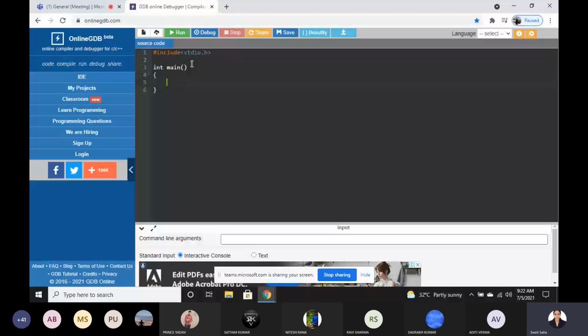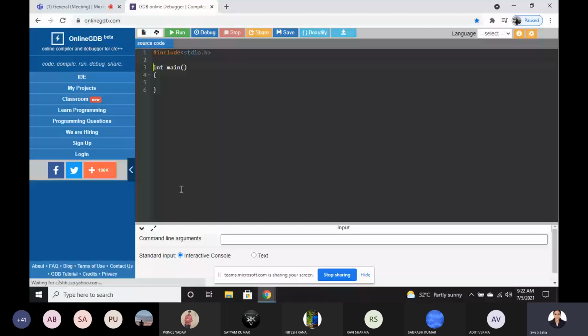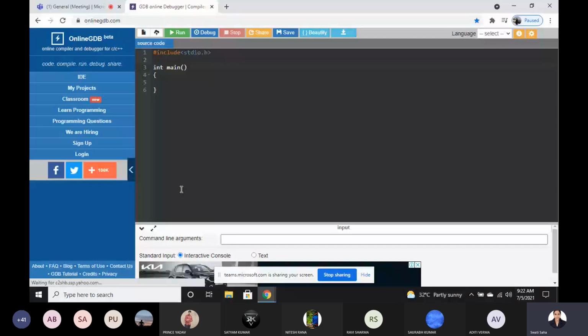Always remember, program execution starts from main. Slowly we will study about that. We can write main anywhere, but the program will always start executing from main, and you always have to write main. And under the main function, we have to write something.